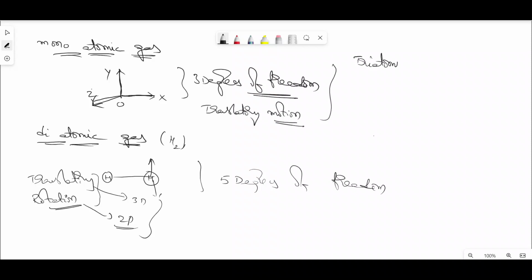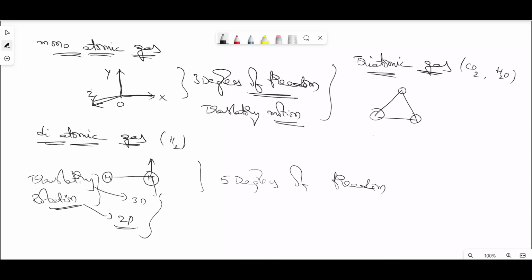Suppose we consider a triatomic gas which is in the form of a triangle, just like CO2, H2O. All these molecules are triatomic molecules.